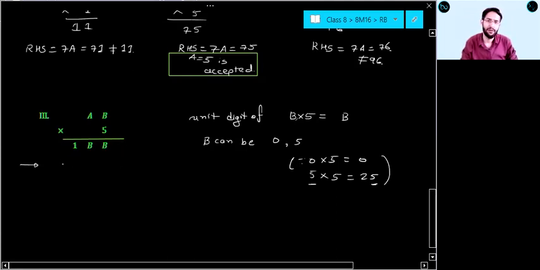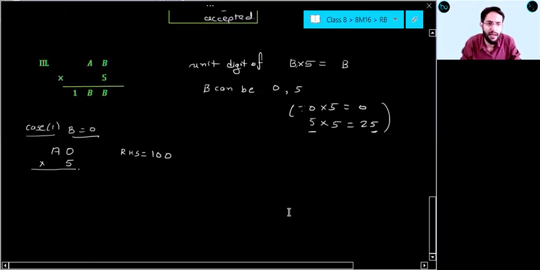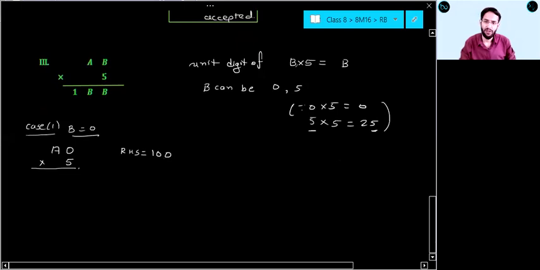Great, great, great. So here, let us take case 1. We need to find A as well. Case 1, B equal to 0. So our LHS will be A0 into 5, right? And our RHS will be 100. Am I correct? RHS will be 100 or not? Okay, now let us multiply. 5 into 0, 0. Then I'll get here 5 into A. Am I correct?